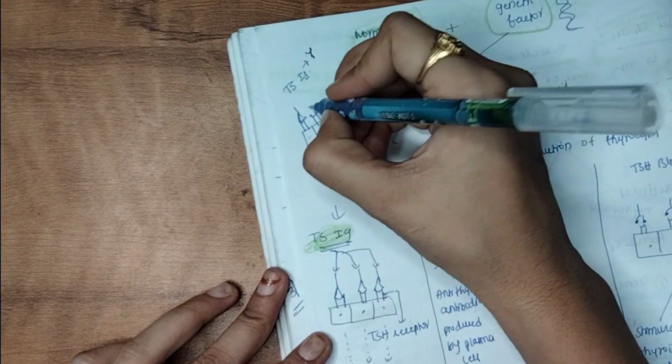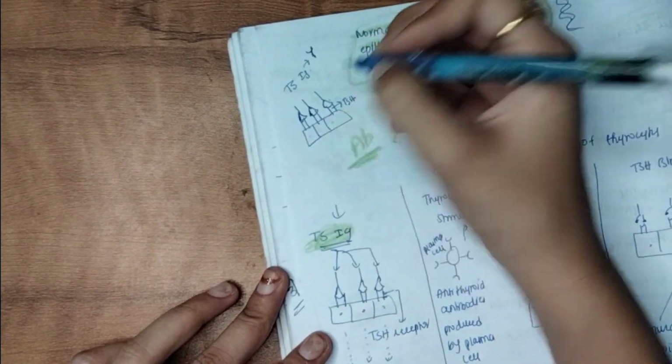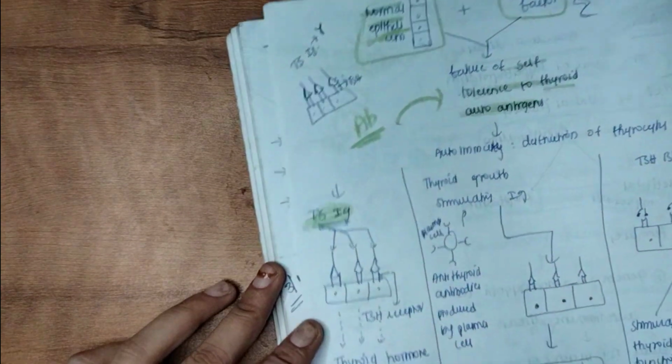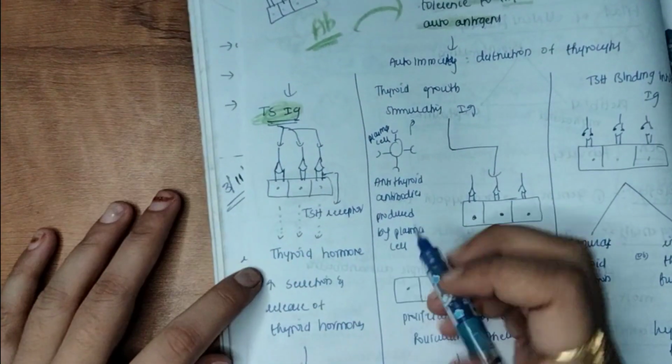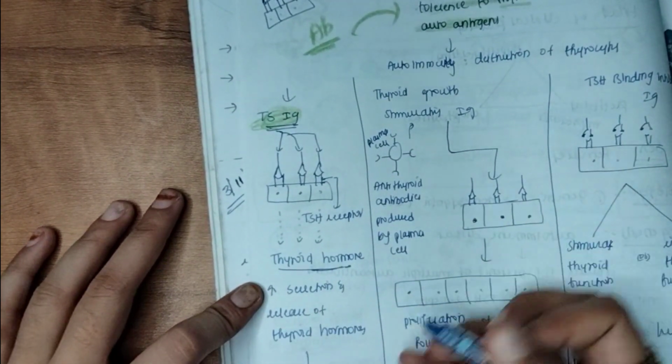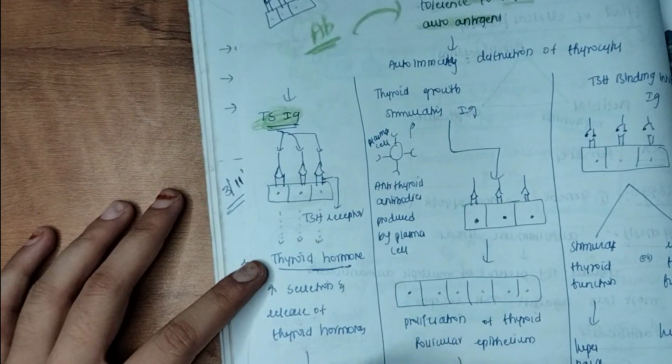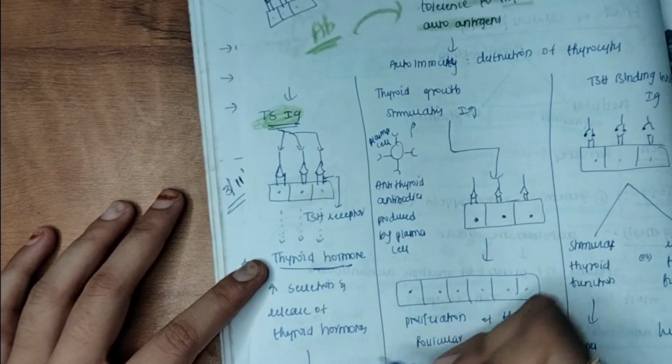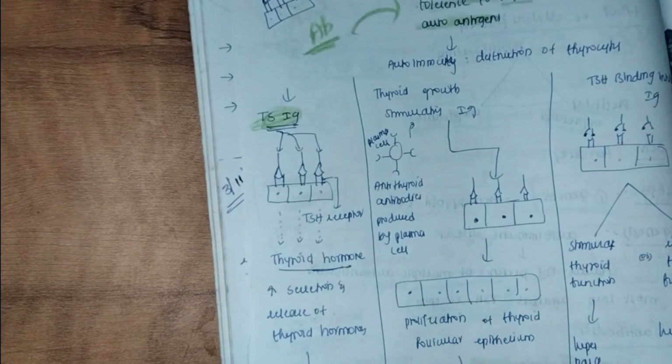It will come and bind here, and because of this there is increased production, secretion and release of thyroid hormone, which causes hyperthyroidism.